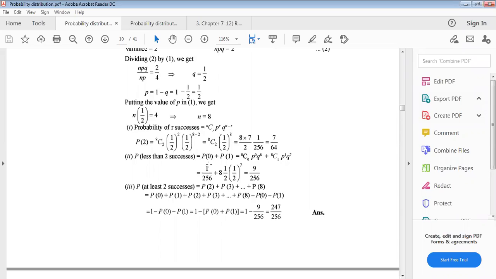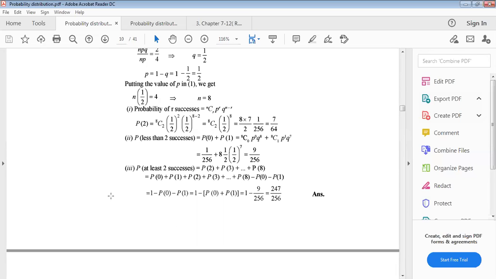Now probability of less than 2 successes. Less than 2 means probability of 0 plus probability of 1, right? This is why probability of 0 and probability of 1. So for r equals 0, we get this one. For r equals 1, we get this one. Just putting the values of p and q, we get this result.